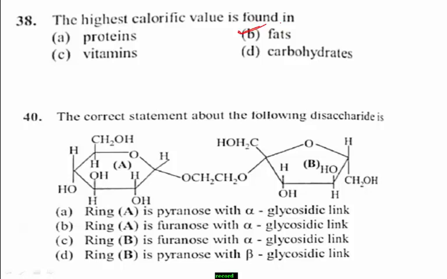The ring 1 is pyranose with alpha glycosidic linkage, which means the oxide linkage which connects the monosaccharide units in a polysaccharide is below the plane. Remember, glycosidic linkage means the oxide linkage which connects the monosaccharide units in a polysaccharide below the plane. Therefore, the right answer for this question is option A.